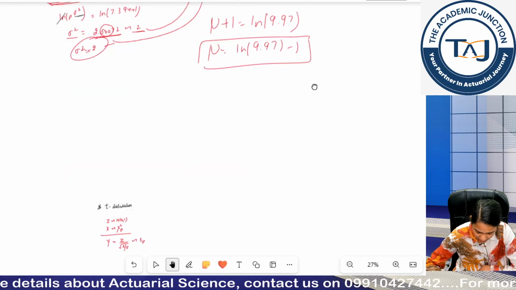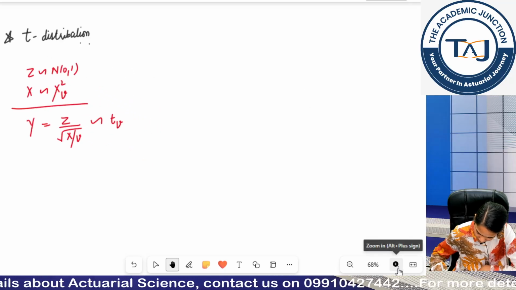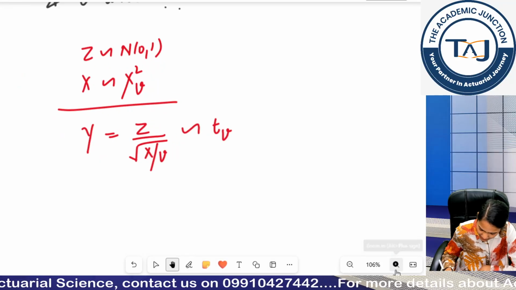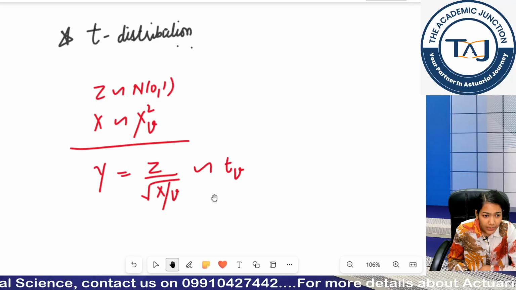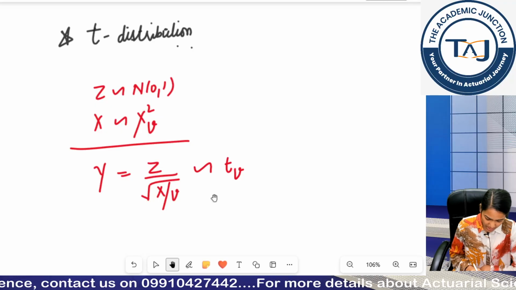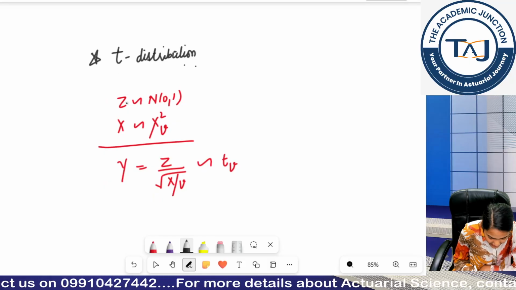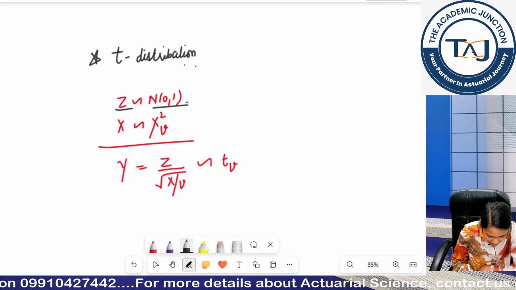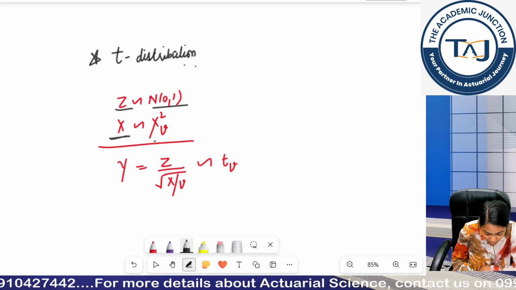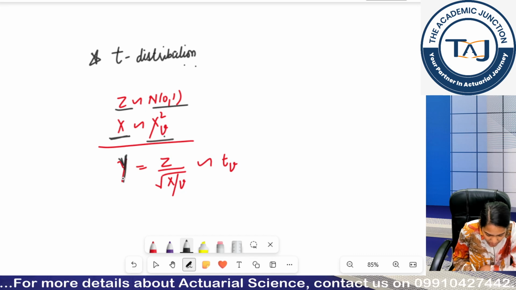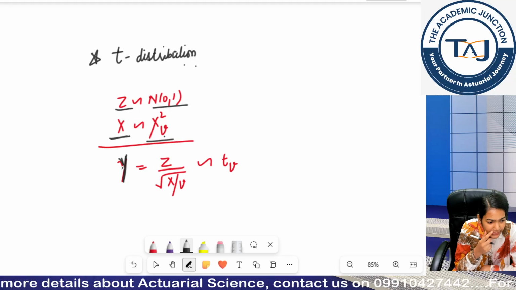Moving forward, guys, now. So yes, we were doing t distribution. So this is my t distribution. So let me redefine the variable. If my z is following standard normal distribution, if my x is following chi-square with degrees of freedom nu, then I can define a new random variable y as